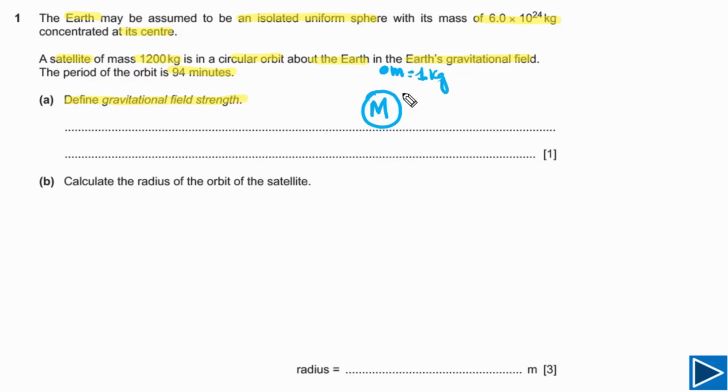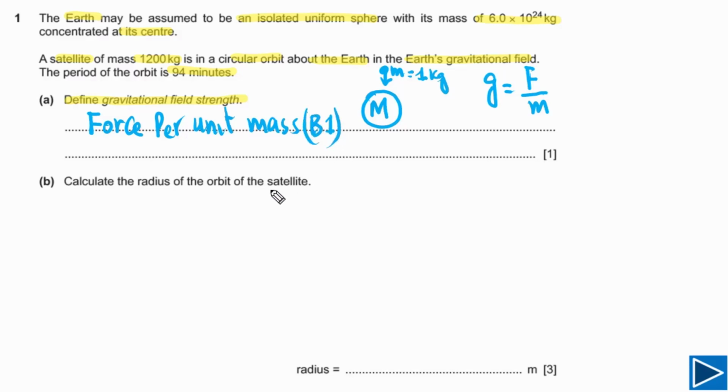Now gravitational field simply is telling us how much force is acting on this unit mass, and that is the gravitational field. Means we can find out how strong is the gravitational field. We can also write down the small g is equal to F over small m, force per unit mass. So that's all what you need to write down for 1 mark. If you write down force per unit mass, you will get 1 mark. And this is B mark for this question, means you have to mention this one in your answer.